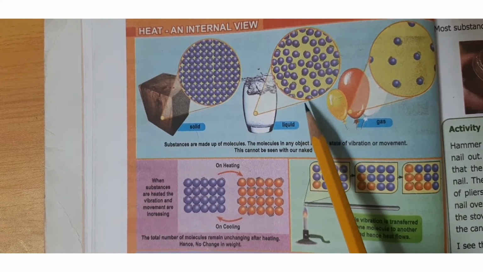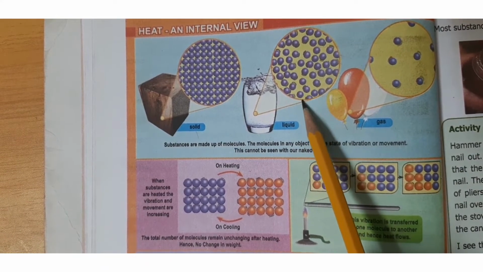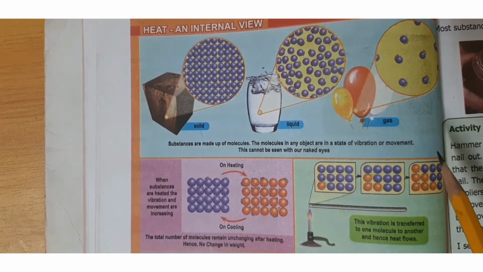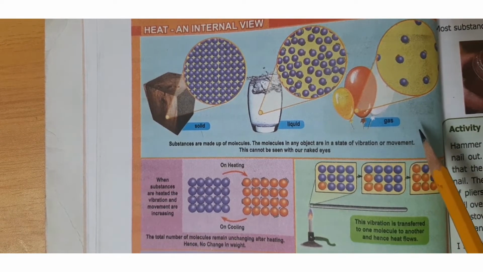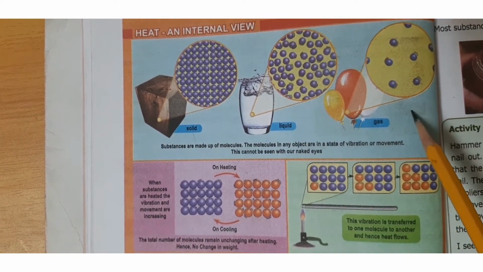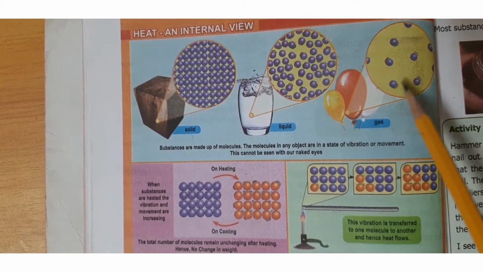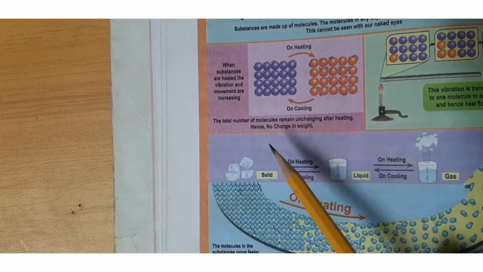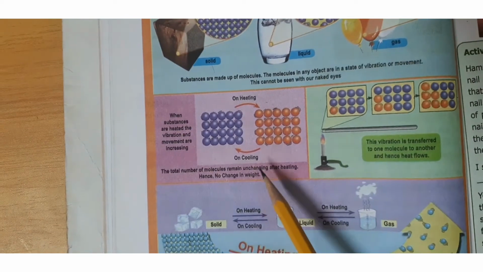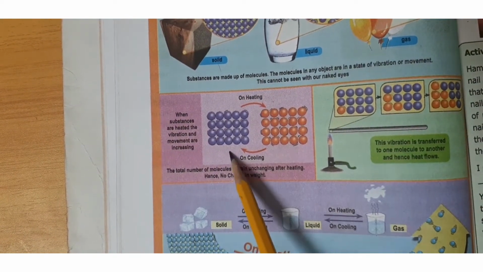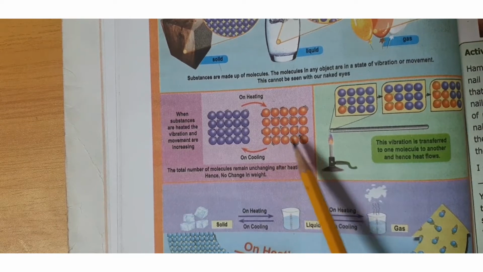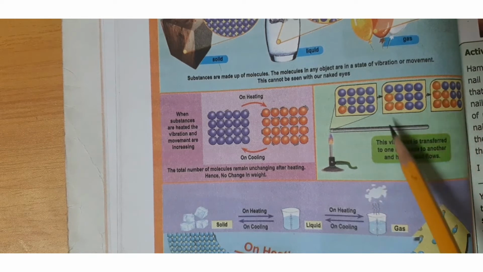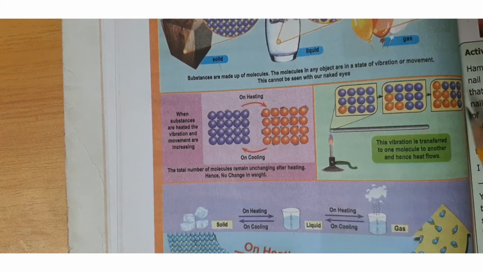But in the case of the liquid state, the force of attraction between the atoms and molecules is somewhat lesser, so they are somewhat free when compared to the solid state. But in the case of the gaseous state, the van der Waals force of attraction between the atoms and molecules is very less, so they are free in state. For example, if you heat the substance, because of the translational and rotatory movement of the atoms and molecules, the space occupied by the atoms and molecules increases. If systems are in contact with one another, heat transfers from the higher temperature to the other system also.